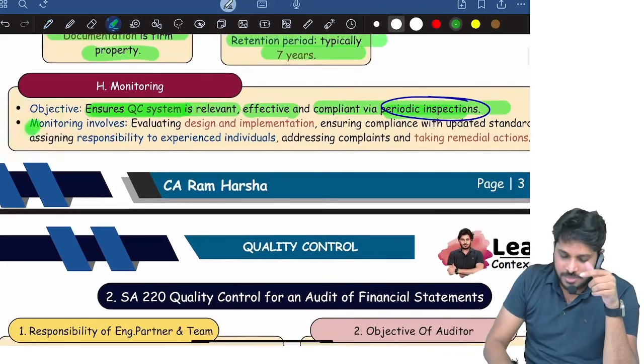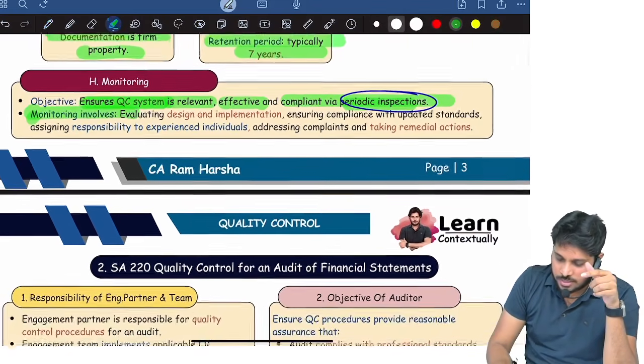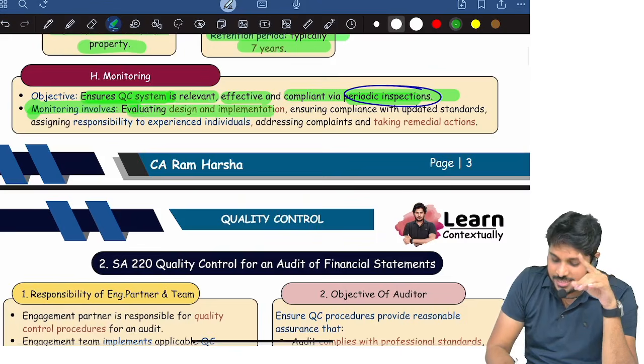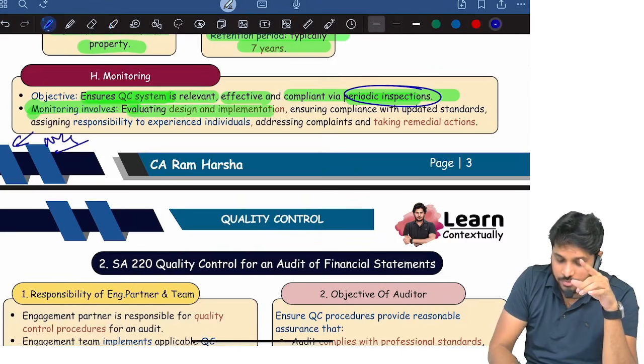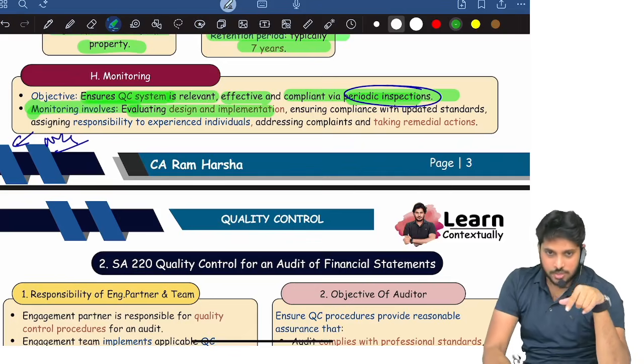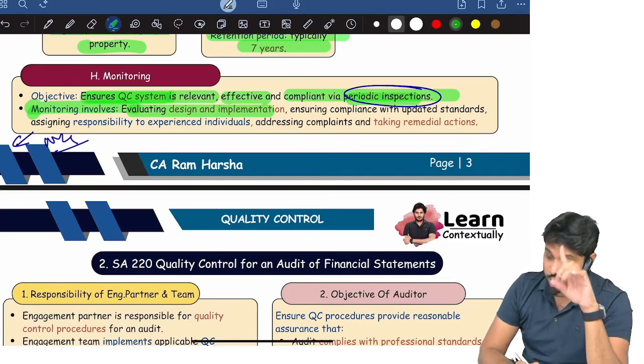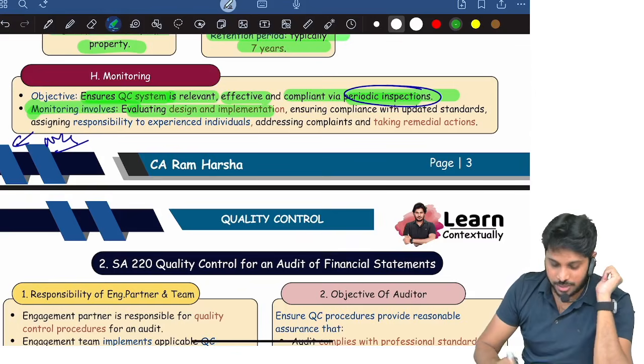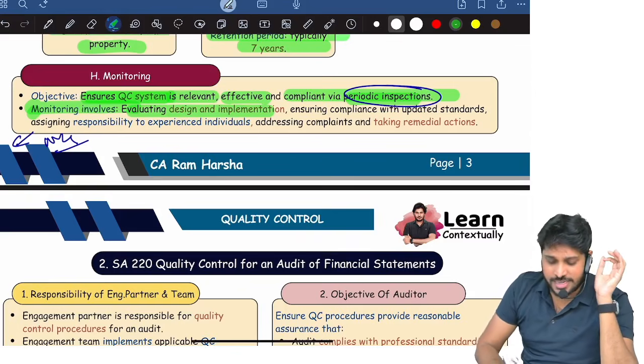Now, what will be there in monitoring? Monitoring involves evaluating design and implementation. I think this was asked in number 24, monitoring. Yeah, this was asked in number 24. The other one which I told was asked in May 24 or the attempt before that. Okay. Now, what does monitoring involve?